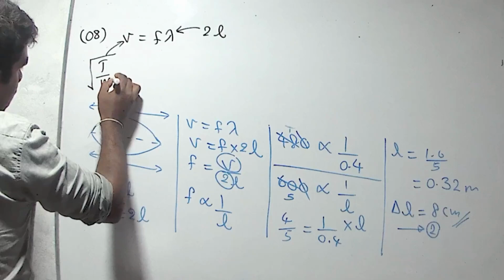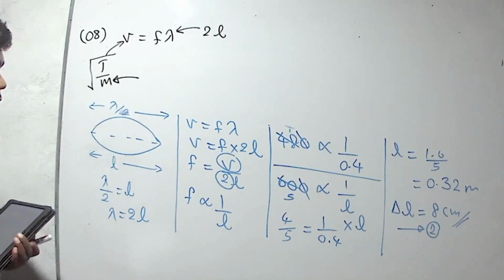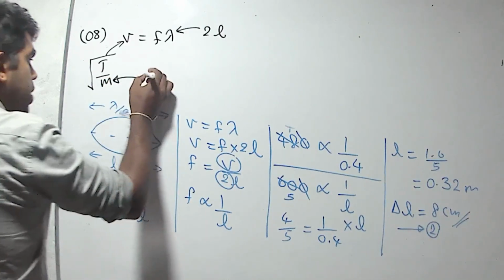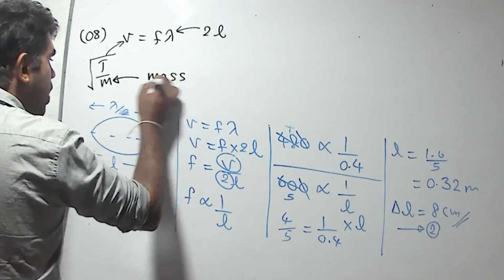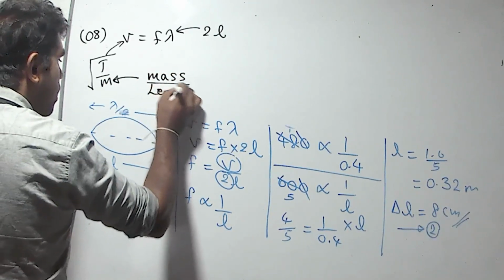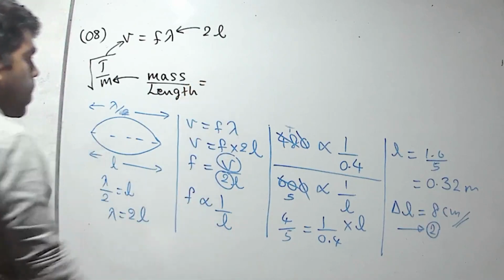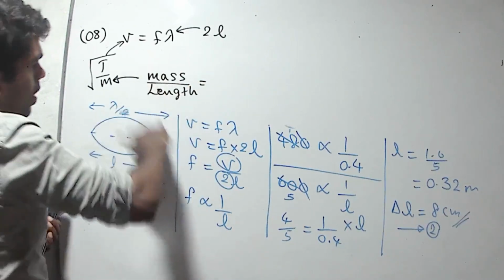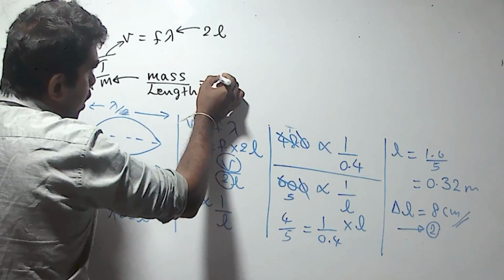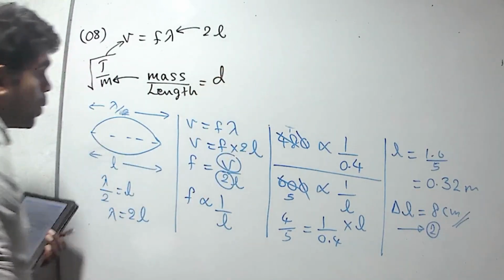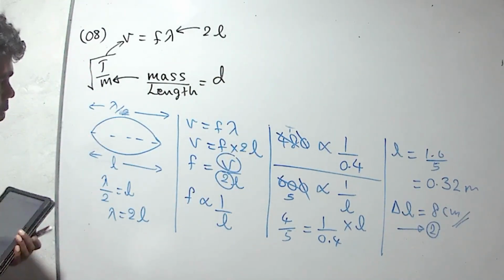And we know that this is the linear density. Linear density means mass divided by length. We can get mass as density into volume.